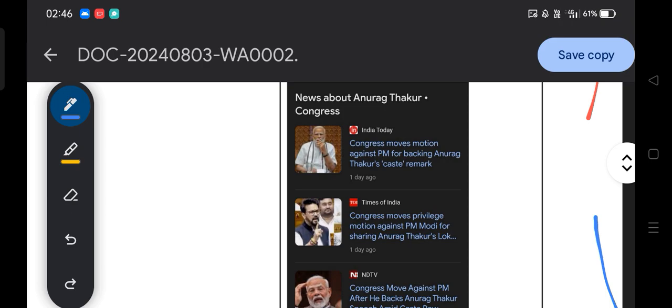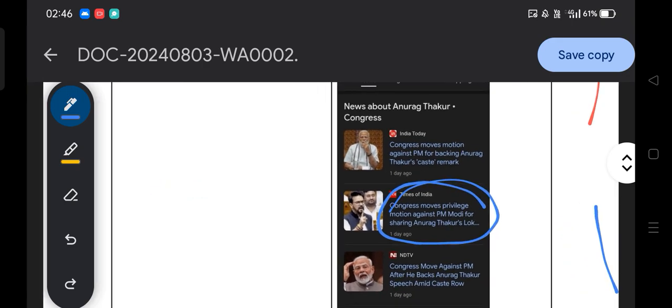Congress moves a privilege motion against PM Modi for sharing Anurag Thakur's Lok Sabha caste remark. So here Congress moved a privilege motion against the prime minister, who supported the view of Anurag Thakur's caste remark, and it is the members of parliament from the Congress party.